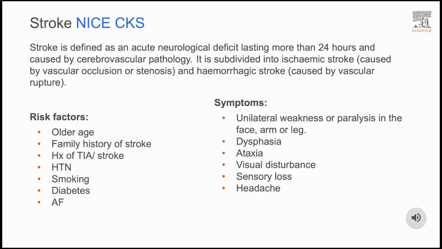Presentation of stroke can vary, but tends to be a sudden onset of neurological symptoms, and this tends to suggest a vascular cause. Stroke symptoms are typically asymmetrical. Common symptoms include limb weakness, facial weakness, dysphagia or speech disturbance, visual field defects, sensory loss, ataxia, and vertigo.